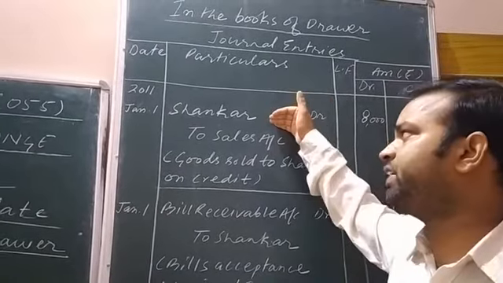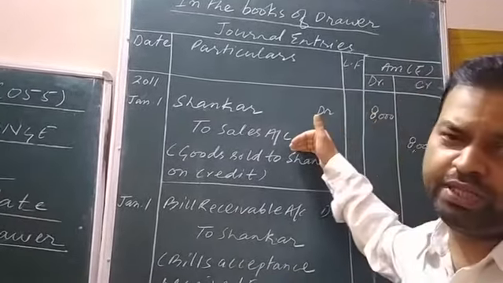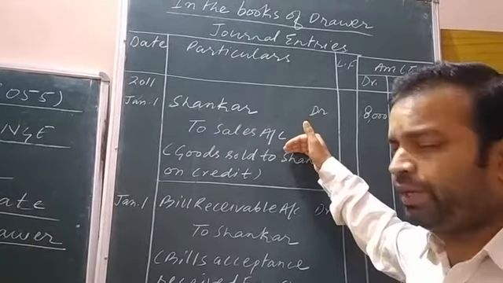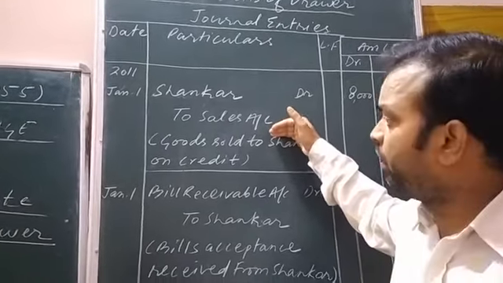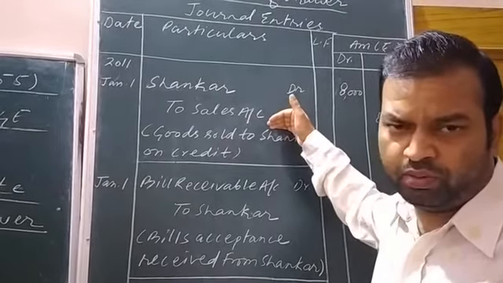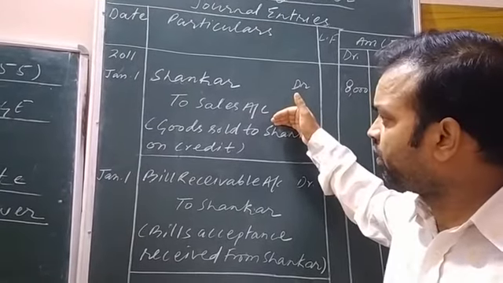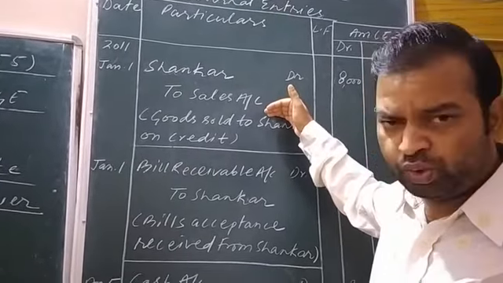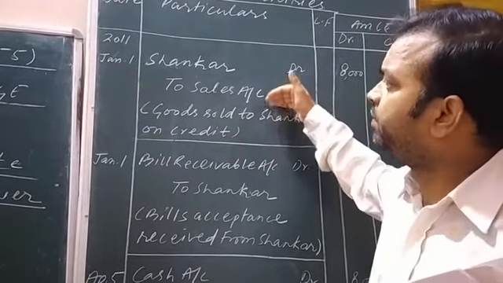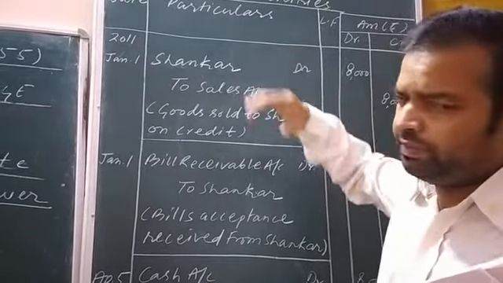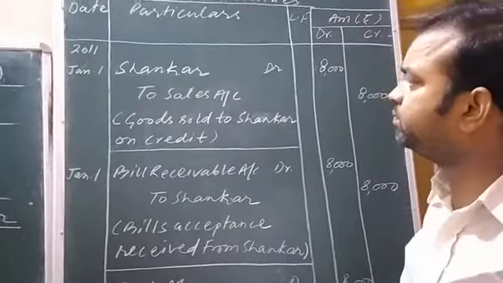Why Shankar is to be debited and why sales is to be credited, that I explained. Okay, go through the previous YouTube video links also. Right, here also I am explaining the same thing.